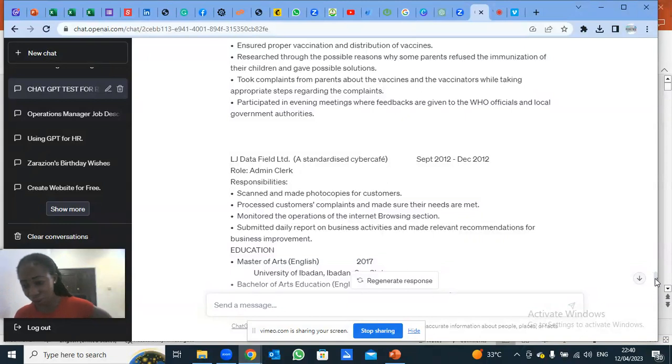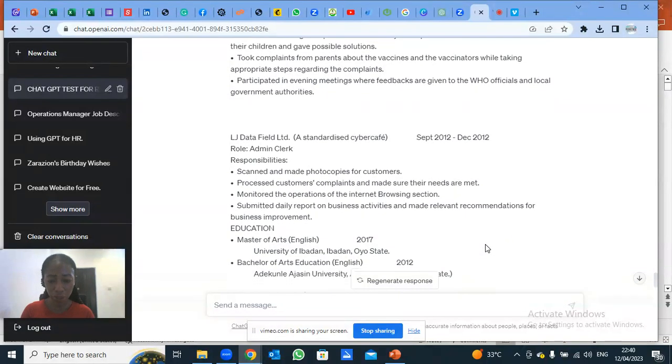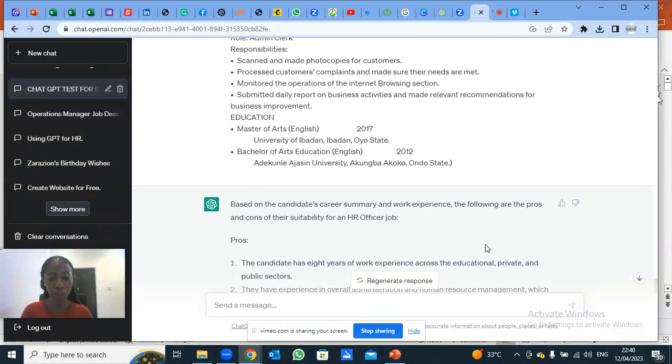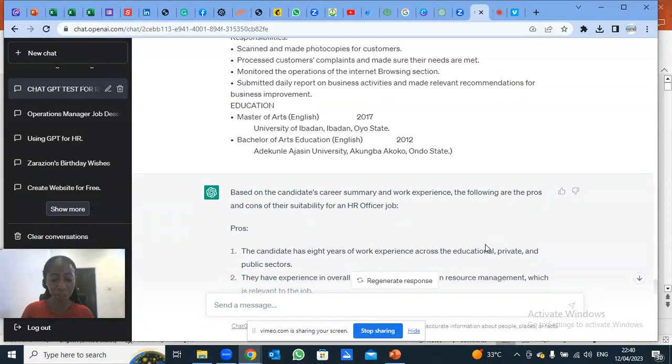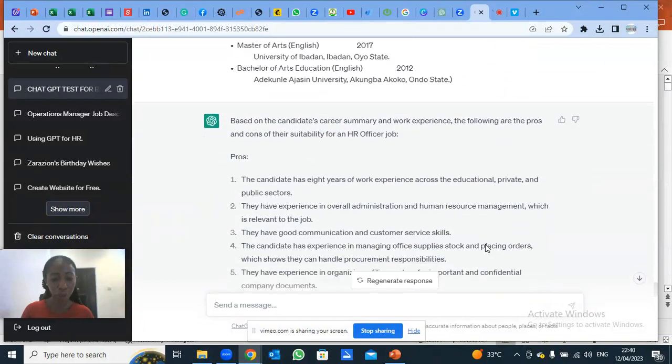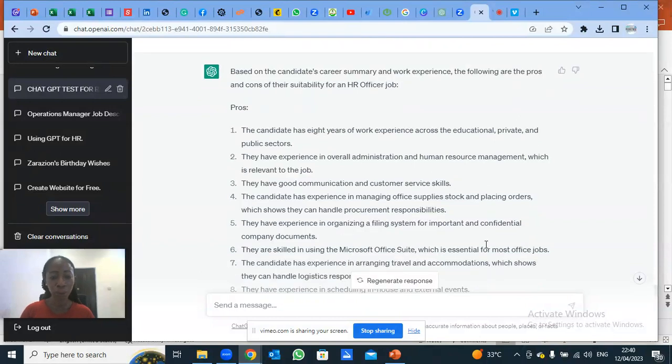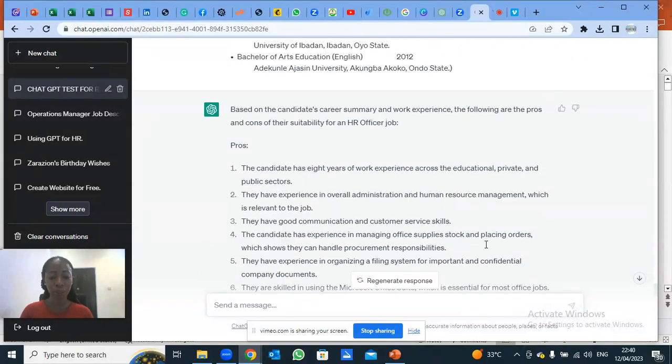I actually used one of my very old CVs, I think one I had about 3 years ago, because I don't want to use any other person's resume because of the confidentiality of the information. So I had to use my own personal CV, a very old one, about 3 to 4 years ago. So this is the response I got.